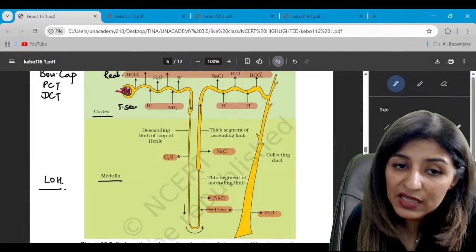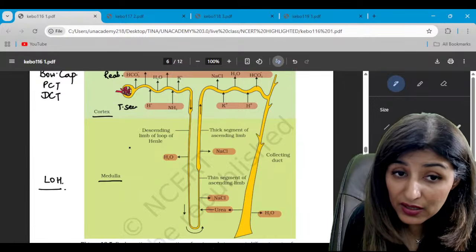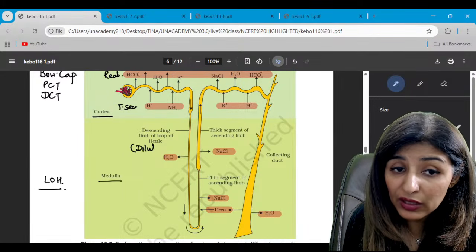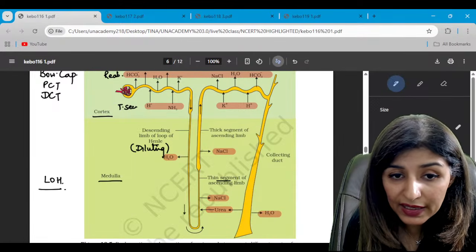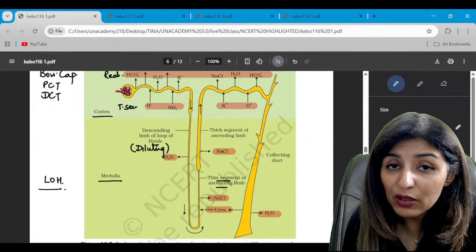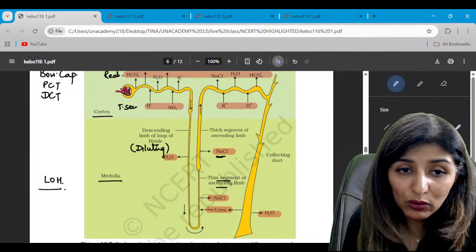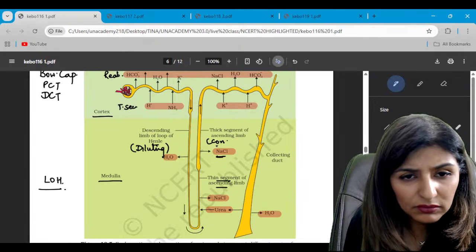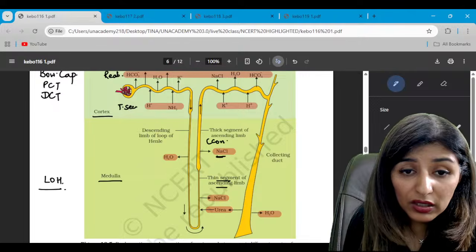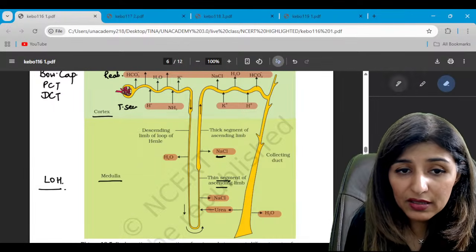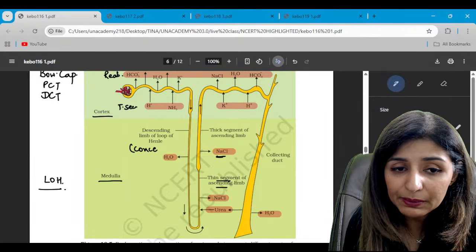In the loop of Henle, we see that the descending limb takes out water, right? The descending limb is permeable to water and impermeable to electrolytes, while the ascending limb is permeable to sodium and impermeable to water. Because water is coming out in the descending limb, it is the concentrating limb.